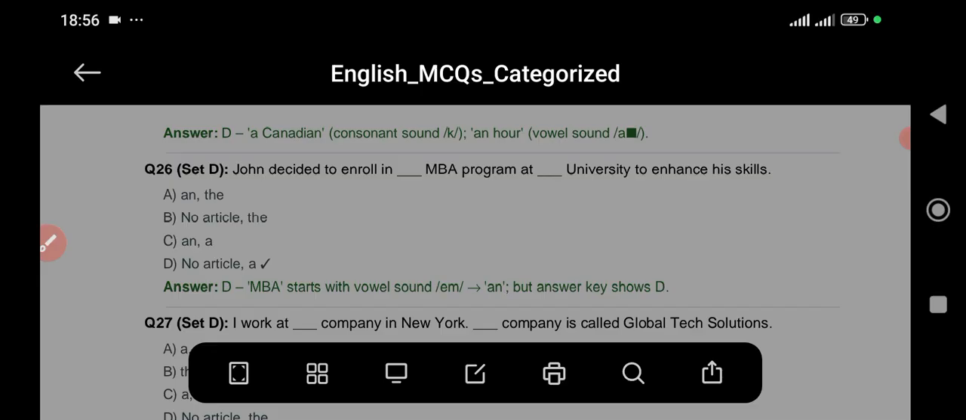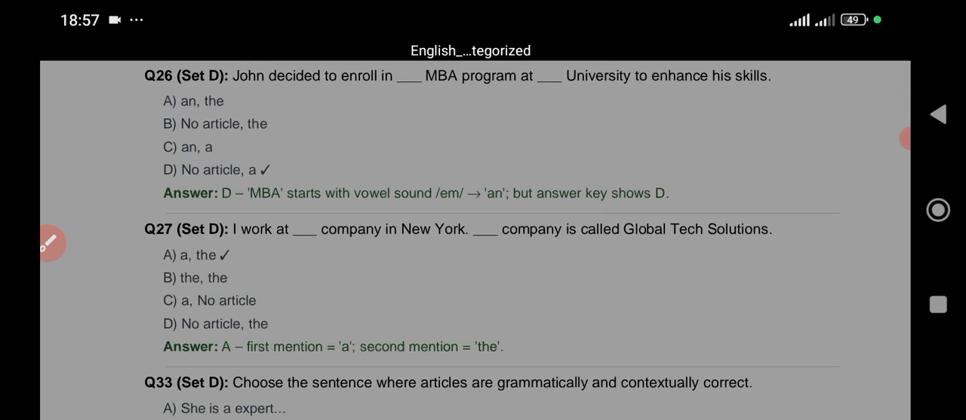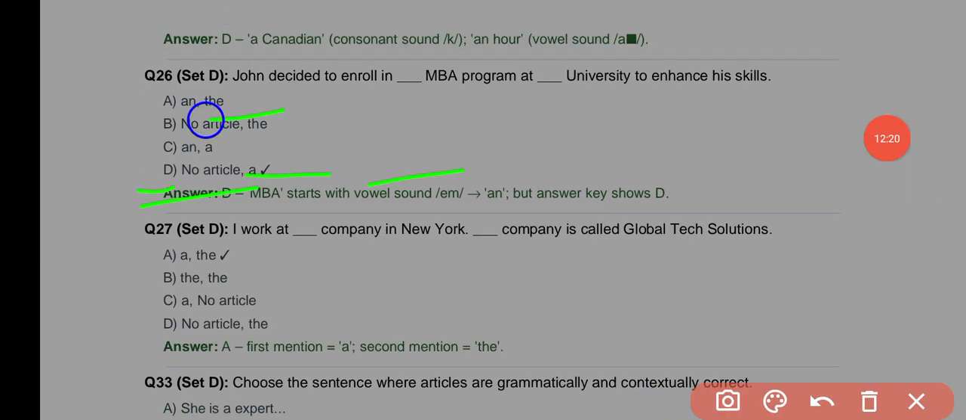So we say, John decided to enroll in an MBA program at the university. So of course, MBA stands for Master of Business Administration. Okay. All right. So the answer again, I disagree with theirs here, is "an" and "the".